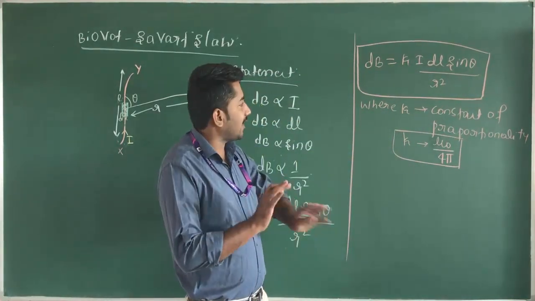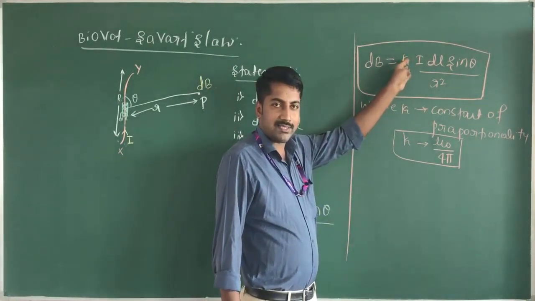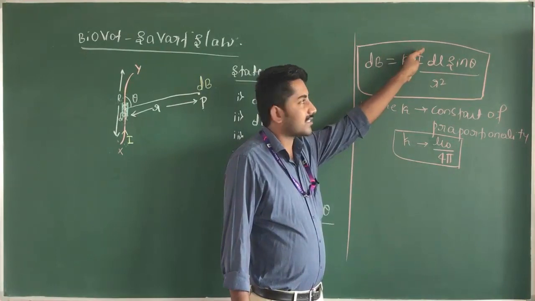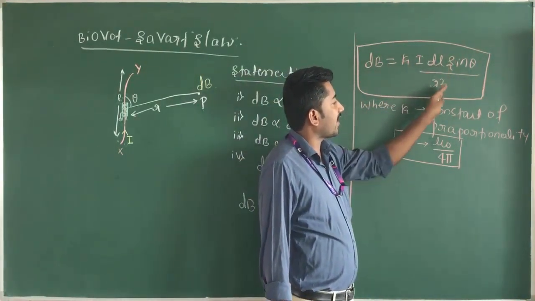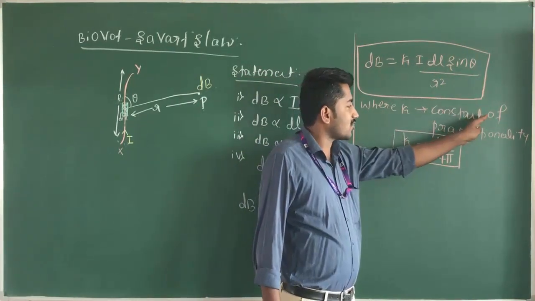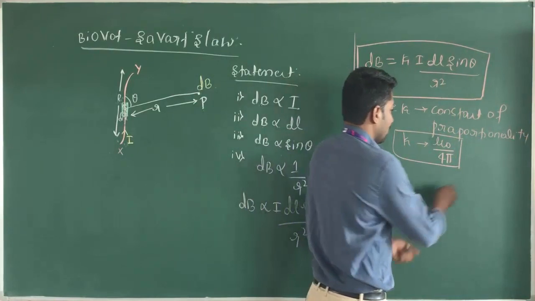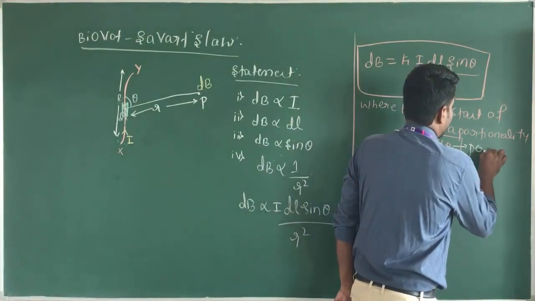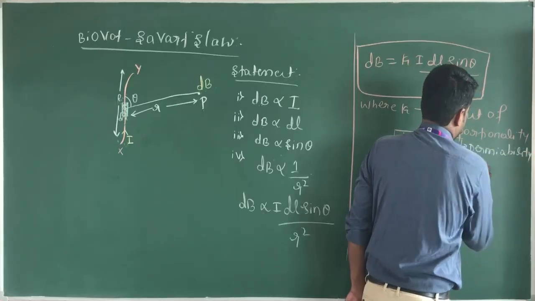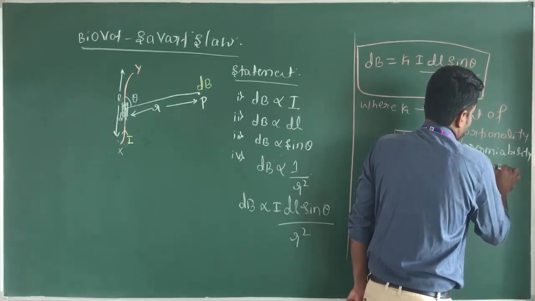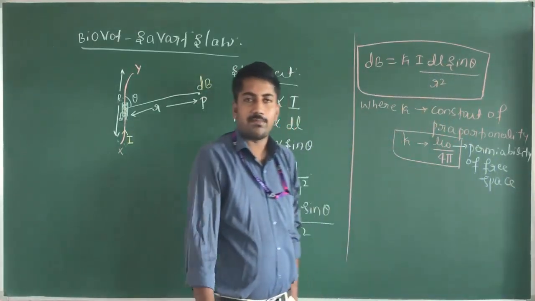When you balance the equation, LHS equal to RHS, this is something error. These kinds of examples I already discussed in first PUC classes. dB is equal to k into IDL sin theta divided by r square. K is the constant of proportionality and k is equal to mu naught divided by 4 pi. Here, mu naught is the permeability of free space.